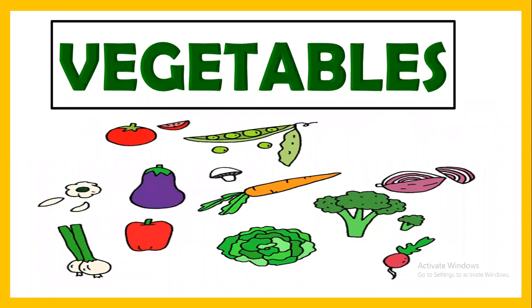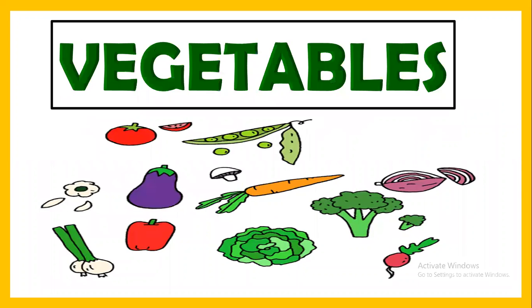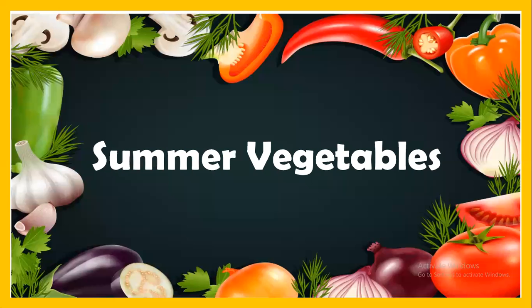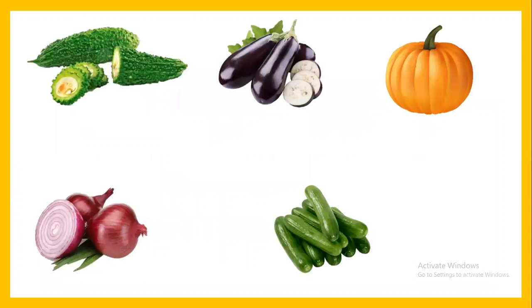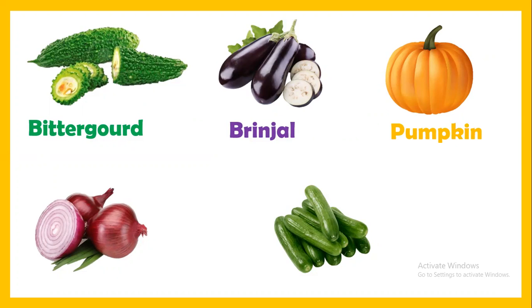Vegetables. So the topic is vegetables. Let's learn about summer vegetables. Which vegetables can we eat in summer? First one is bittergourd. Next is brinjal. Next vegetable is pumpkin.